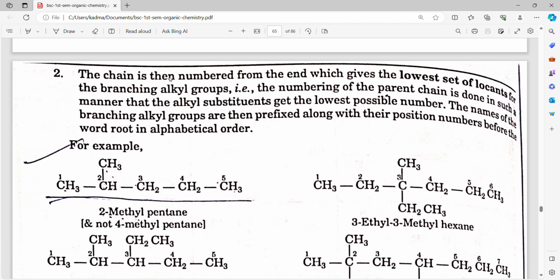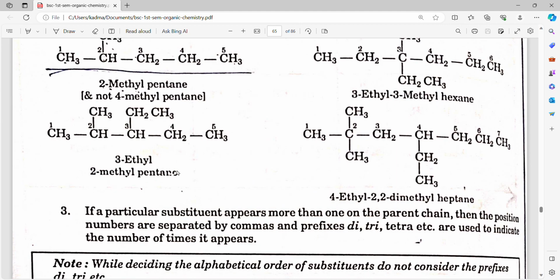The branching is then numbered from the end which gives the lowest set of locants for the branching alkyl groups, which means the numbering of the parent chain is done in such a manner that the alkyl substituents get the lowest possible numbers. The names of the branching alkyl groups are then prefixed along with their position numbers before the word root in alphabetical order. For example, 2-methylpentane, 3-ethyl-3-methylhexane, 3-ethyl-2-methylpentane, 4-ethyl-2,2-dimethylheptane.